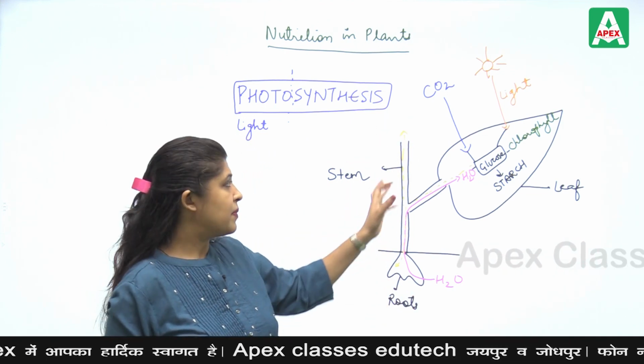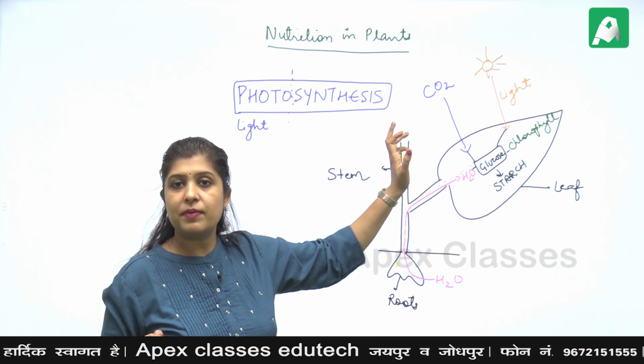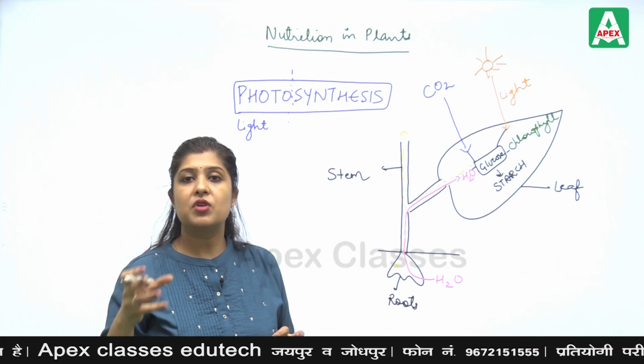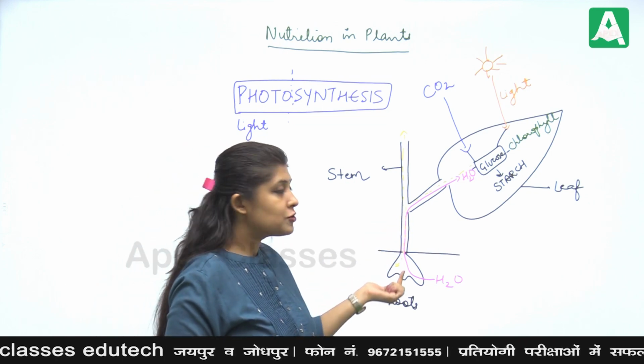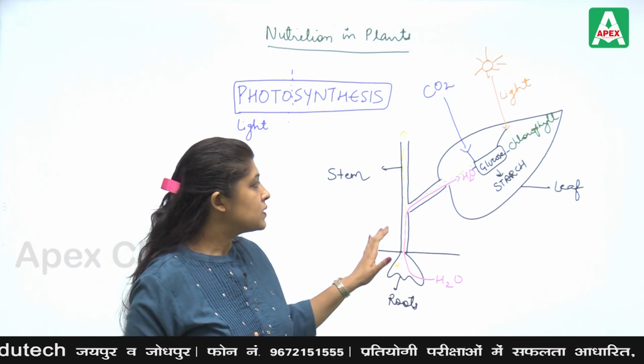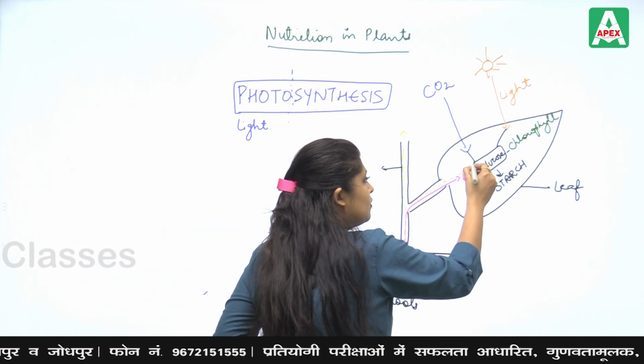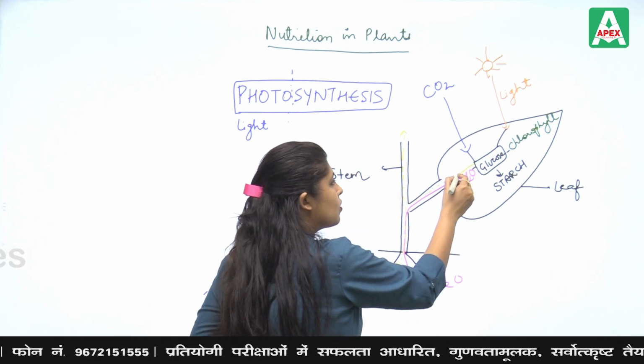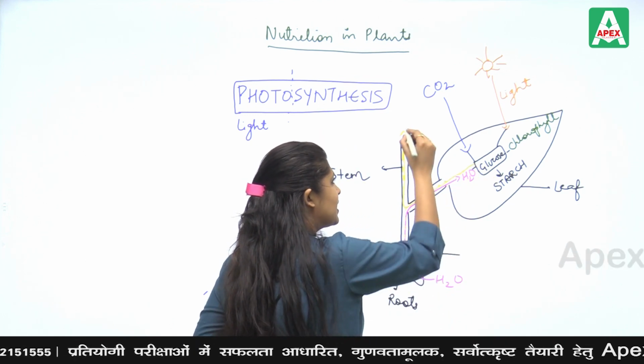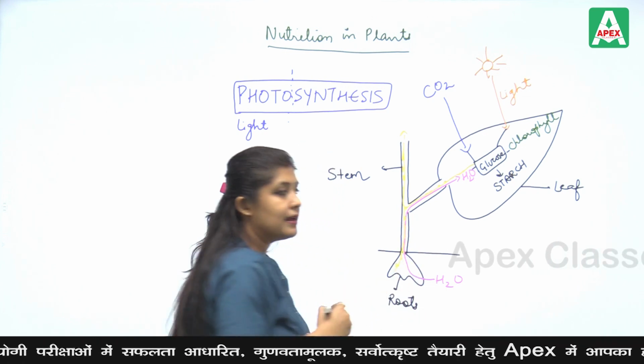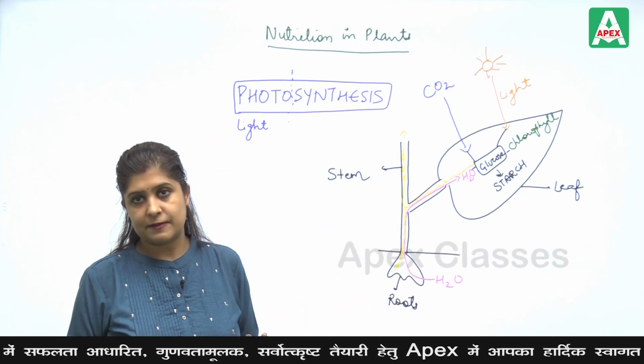It goes to the upper parts, the stem and various branches. It goes to the lower part, that is the roots. So the glucose, when formed, travels to the different parts and utilization takes place.